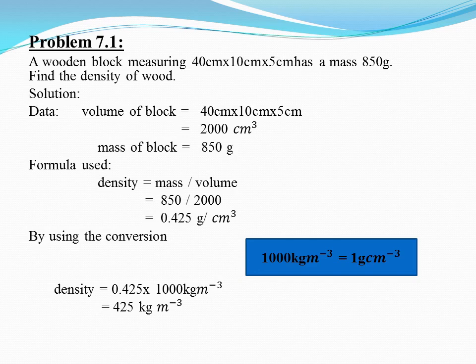So we will use the conversion that 1000 kilogram per meter cube is equals to 1 gram per centimeter cube. So you have to replace that 1 gram per centimeter cube with 1000 kilogram per meter cube. And this 1000 will be multiplied by 0.425 and we will get the answer as 425 kilogram per meter cube, which is the density of wood.